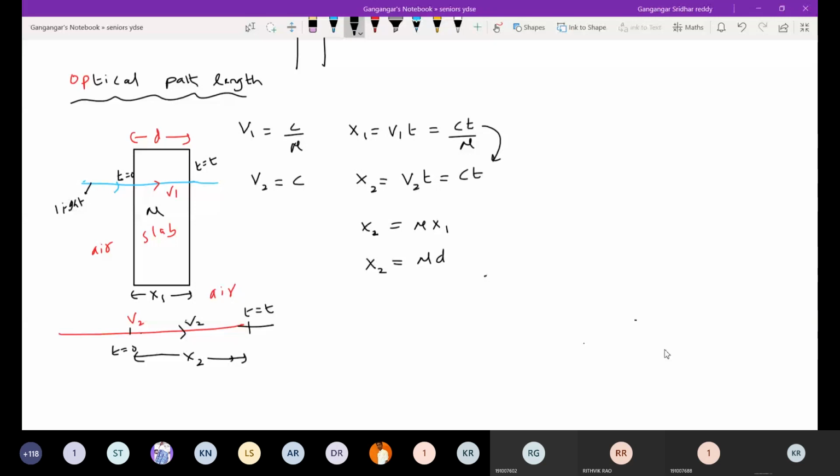How to interpret it: if a ray covers a distance d in a medium of refractive index mu in an interval of time, then in the same interval it covers a distance mu d in vacuum. So this mu d is called the optical path length.